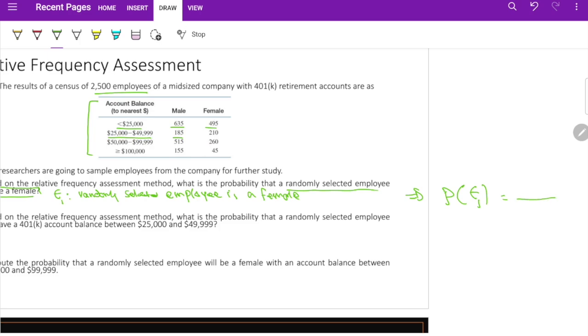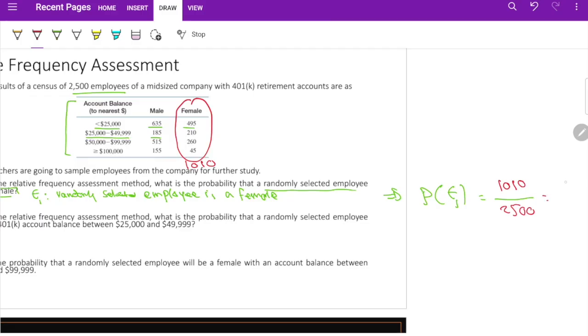Now to find the probability, you can tell me the probability of being a female is the number of females. What is the number of females? You just add all of the females, the total of the column. If you add them, you get 1,010. So it's 1,010 females divided by the total number of employees, which is 2,500, because I'm going to pick one female out of the total number of employees. Let's just do the calculations quickly. We get about 0.44.